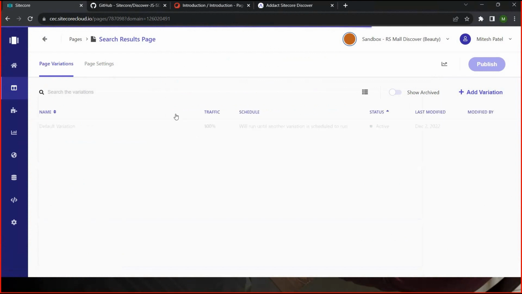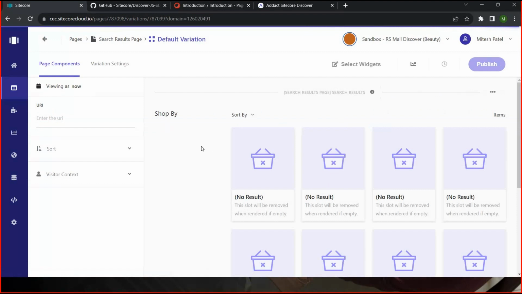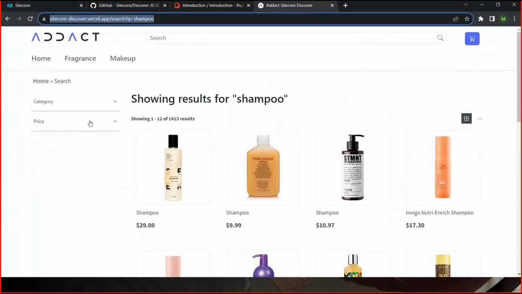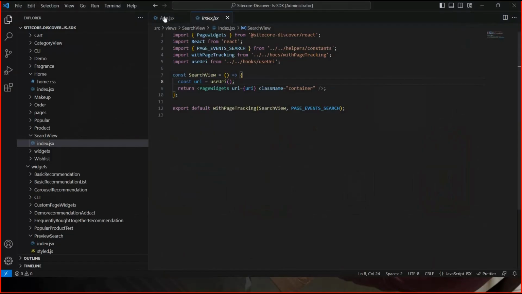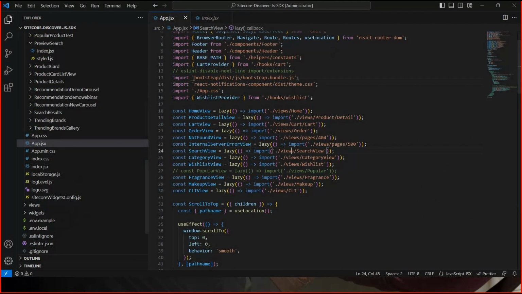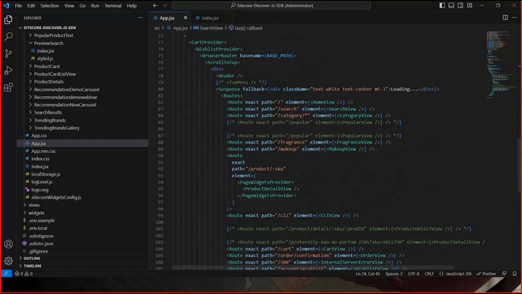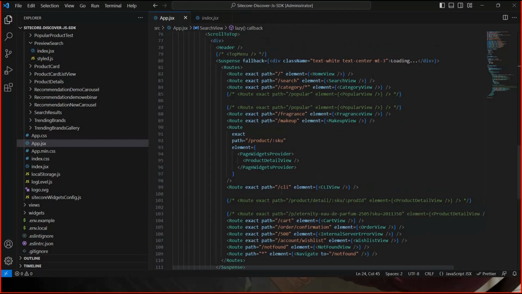Based on that we will get the data for the search result, and for the search result we already configured one widget, the search result widget. You can see this is my search result widget. We have two filters, category and price, so that we are also able to see the results in those two sections, category and pricing. That way we can configure it in our code itself. And this is what they call component dynamic binding. Let me go to the next one. That's where we have configured fragrance, makeup, and other pages also. We already configured the order and cart pages. So that way we have configured things.